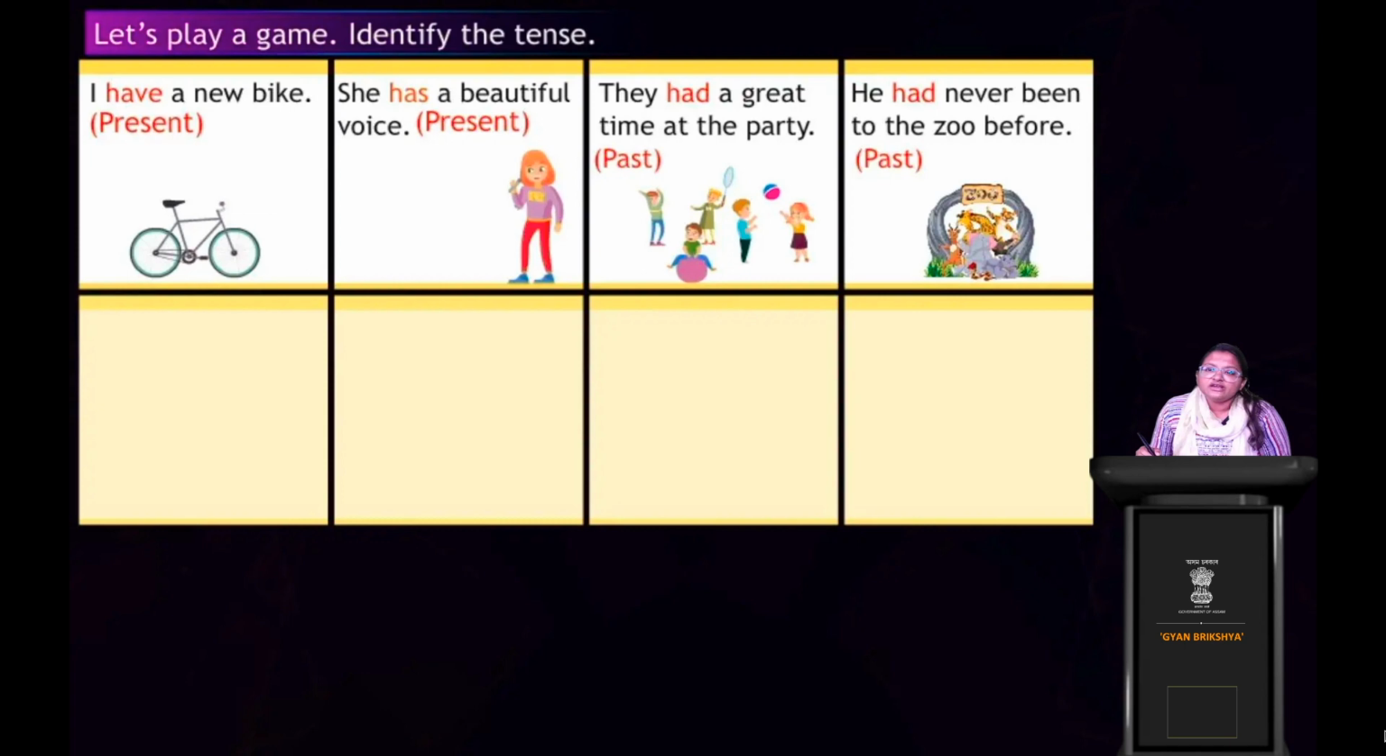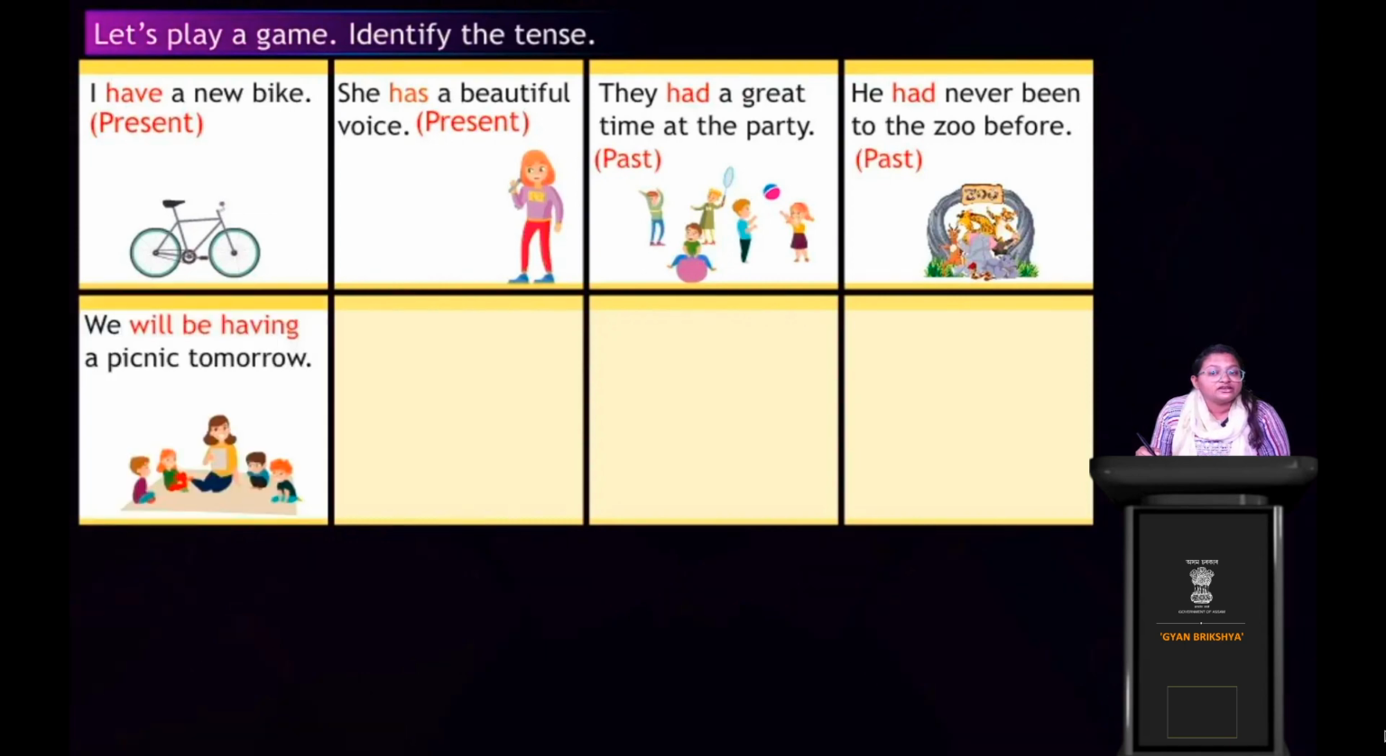Acha. Now, we will be having a picnic tomorrow. Which tense is it in? It's tomorrow. Yeah, it is future tense, right? So we will be having a picnic tomorrow. Future tense. Clear?